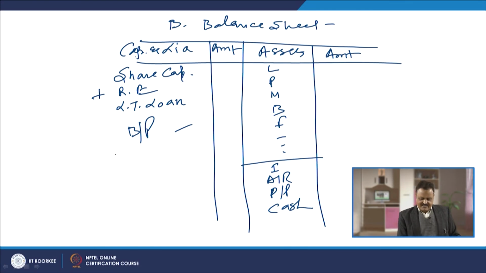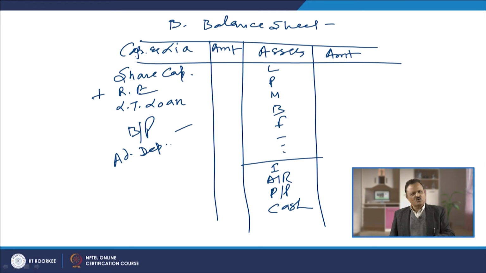Sometimes we get advance deposits from the buyers. So, when they are going to pay us in advance, after that we are going to deliver the product. So, we are going to use their cash and manufacture the product by using their cash, and finally deliver the goods and services to them. So, this is another source.